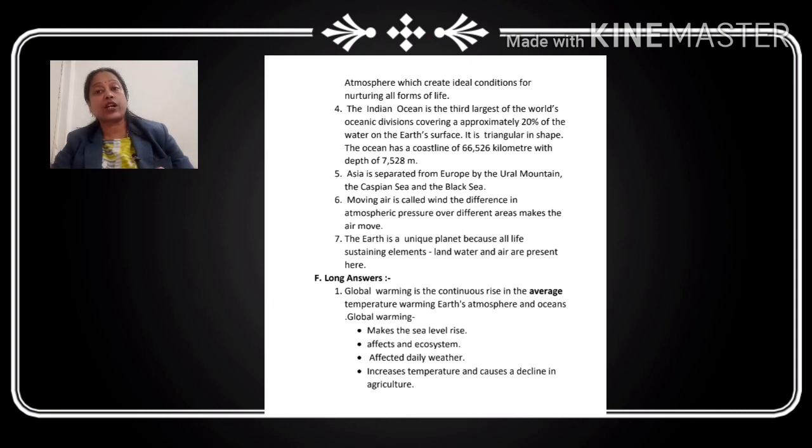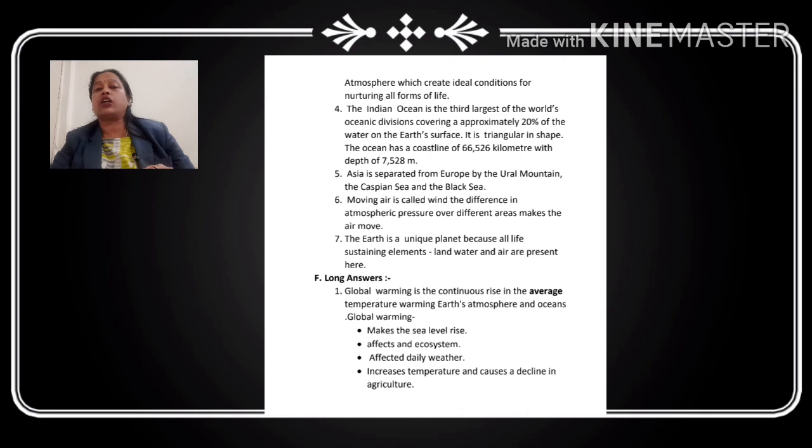Understood? Now the 7th question is why is the earth called a unique planet? What is the reason that the earth is called a unique planet? Because all the life-sustaining elements like land, water and air are present here, which are very important for the survival of all forms of life. That's the reason the earth is a unique planet.